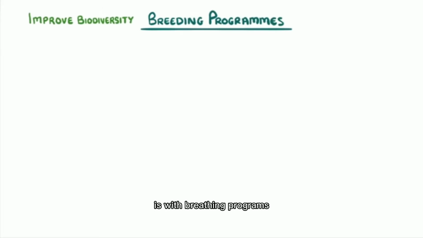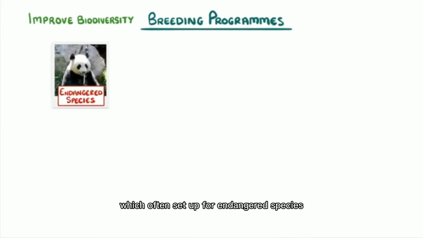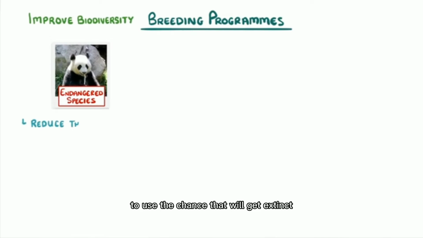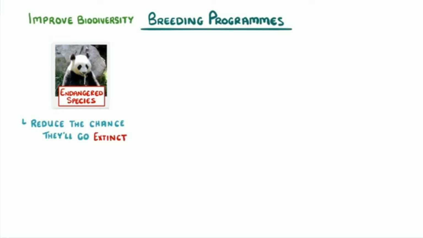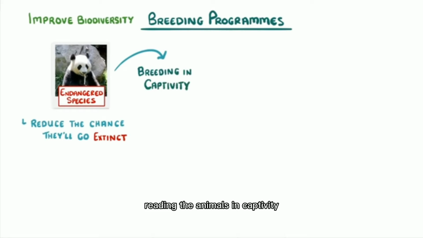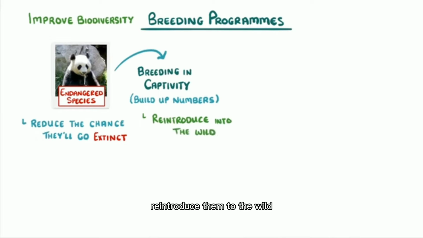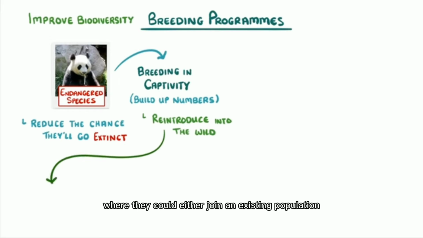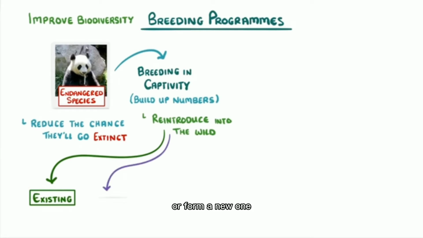One way to improve biodiversity is with breeding programs, which are often set up for endangered species, to reduce the chance that they'll go extinct. These generally involve breeding the animals in captivity so that we can safely build up their numbers, and hopefully at some point reintroduce them to the wild, where they could either join an existing population or form a new one.